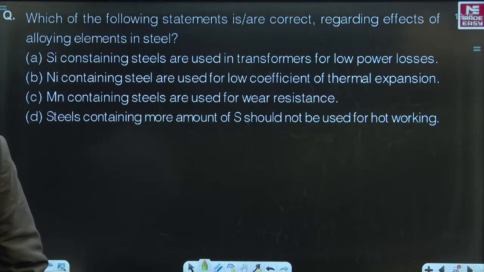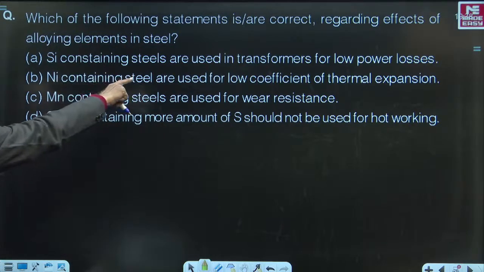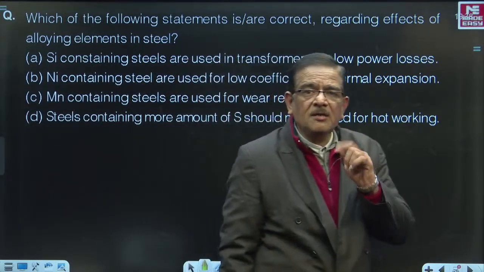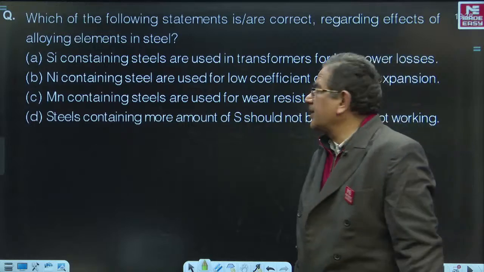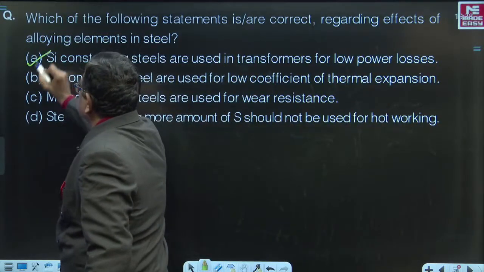Avinash Kumar, you are perfectly correct, beta. Ankit, correct. Very good. All these four silicon containing steels are used in transformers for low power losses. Correct. Why? Silicon makes the steels magnetically soft. That is why it reduces power losses. Hence, statement A is correct.